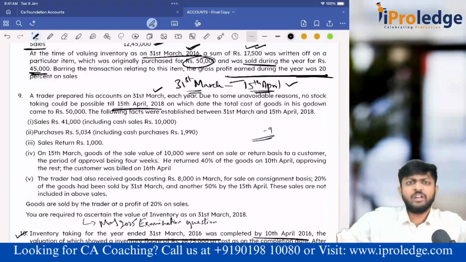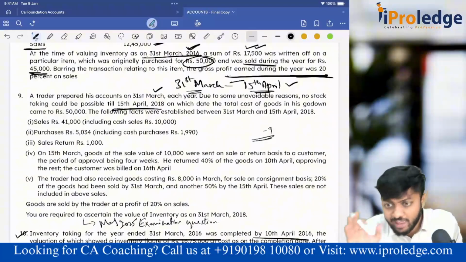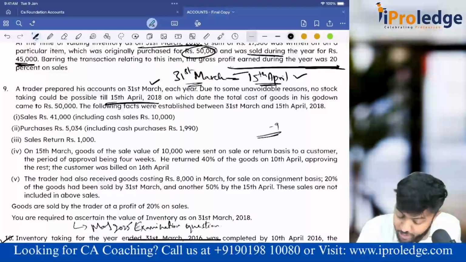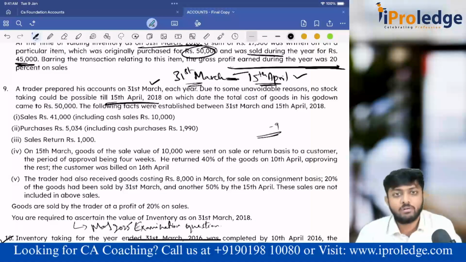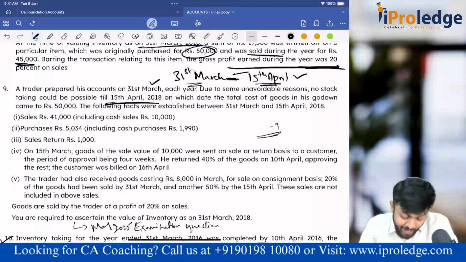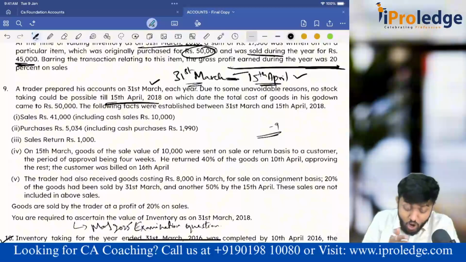No, that happened after 31st March. I want the stock position as on 31st March. Now, what would have happened? Say, suppose some purchases would have happened between 31st March to 15th April. Can I add it in my closing stock as on 31st March? No. Sales happened after 31st March. That purchase, do you think will be added in the closing stock as on 31st March?